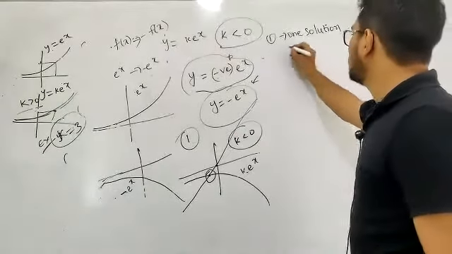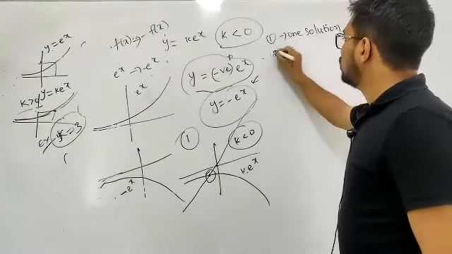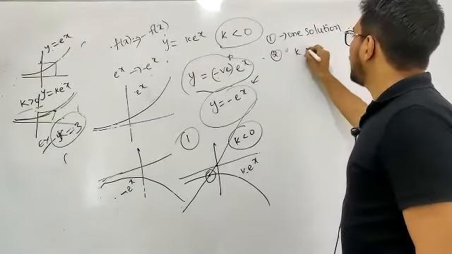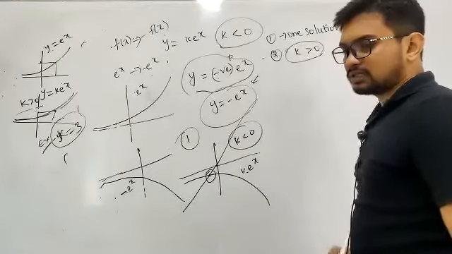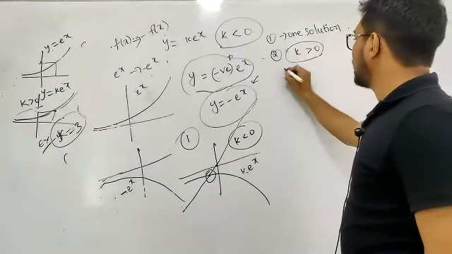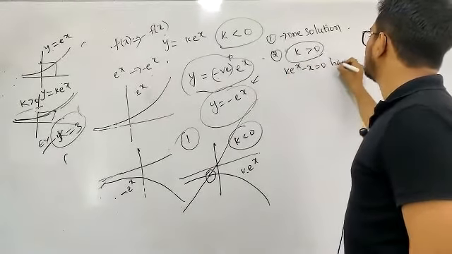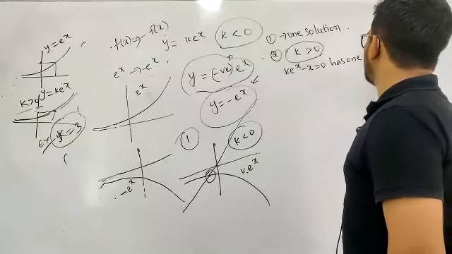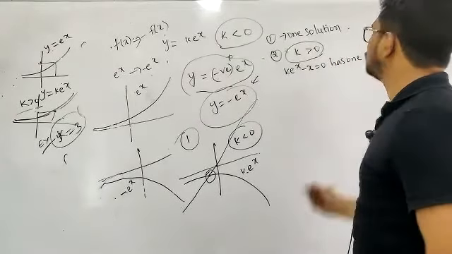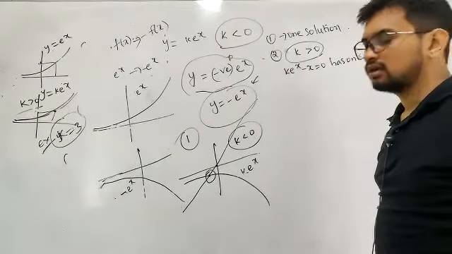వాళ్ళు ఏం చెప్పారంటే for question number 2 they said k is greater than 0. They said k is greater than 0 and they're asking you k into e power x minus x is equal to 0 has one solution. Listen.